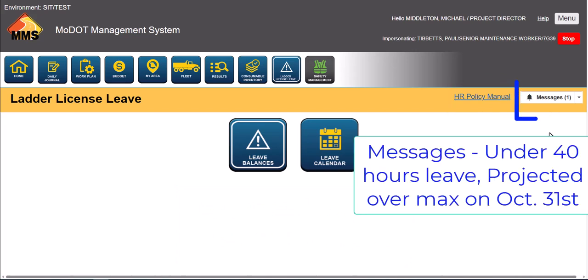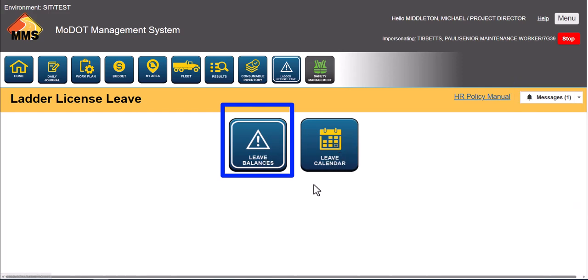We built this as notifications. If you click on that notification, it could tell you, maybe we're letting you know that your leave balances will exceed what's allowed in the end of October. Maybe you have a low leave balance. You can access the button here for leave balances. Again, that's what that alert is saying, there's something here for this employee to look at. Or you can go straight into the leave calendar.